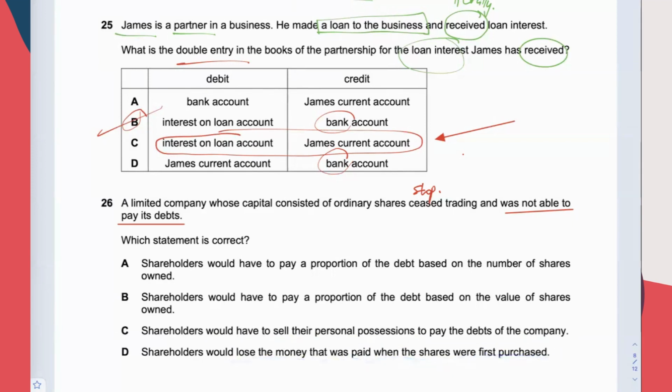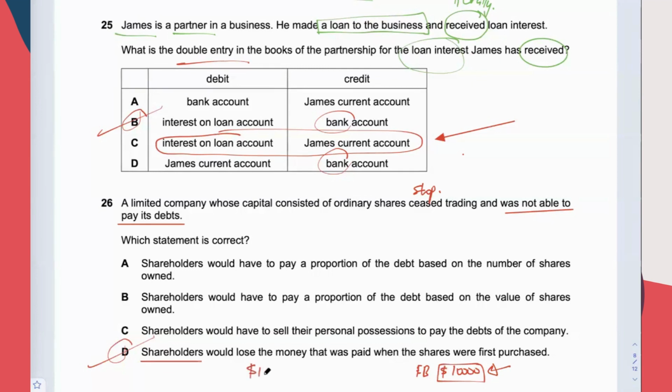Answer is D. Basically, this is what it means. Let's say you bought some Facebook share for maybe $10,000. Okay, you bought some Facebook share for $10,000. Let's say overnight, Facebook closed down due to some bad reasons. Facebook closed down. How much would you lose? Let's say you are shareholder, how much would you lose?